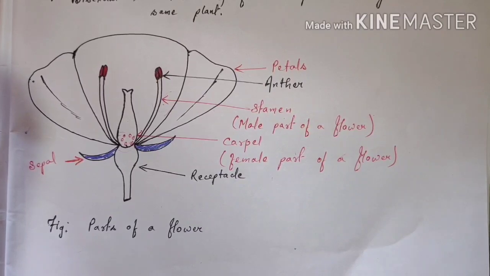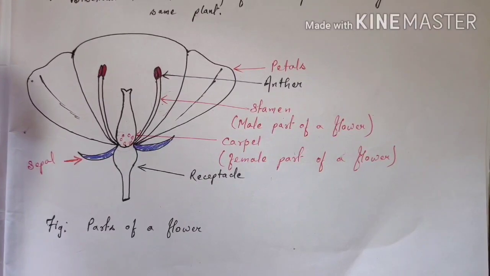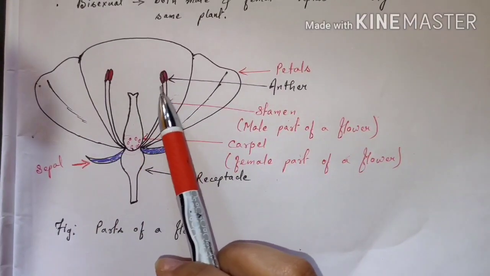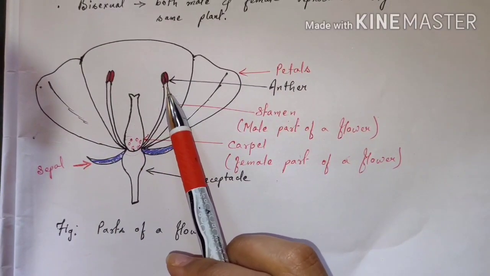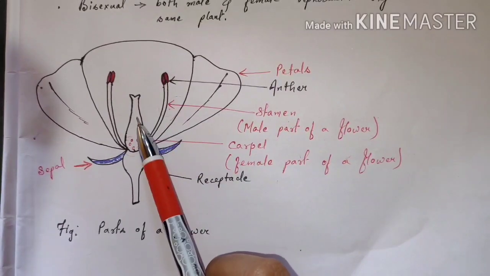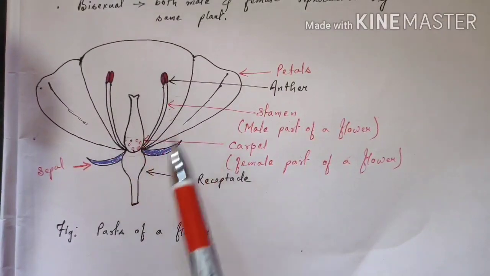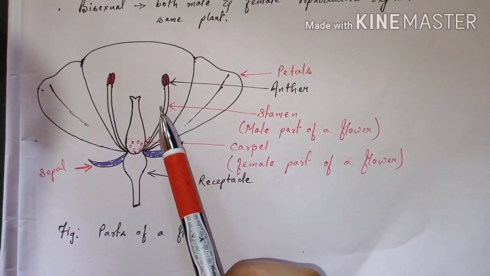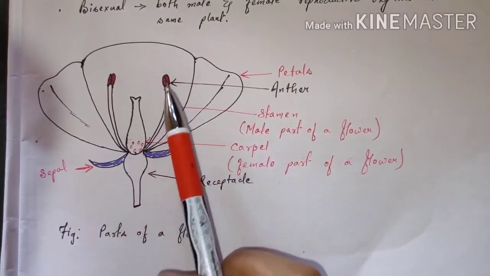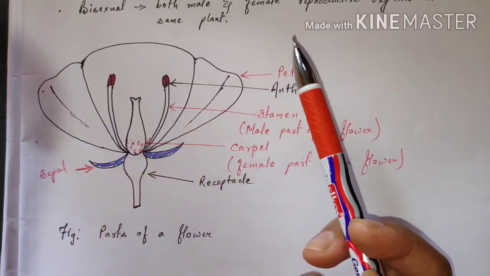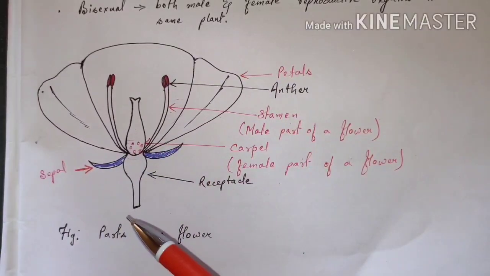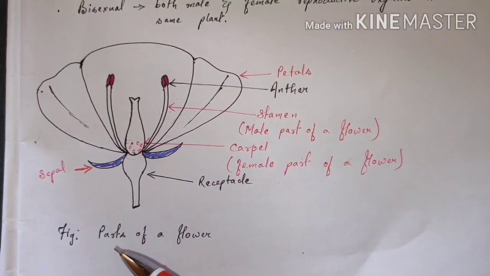And this pollination is of two types, either self-pollination or cross-pollination. When the pollen grains are transferred from the anther of the same flower to the stigma of that flower, then that type of pollination is known as self-pollination. But when the pollen grains of the anther are transferred to the stigma of another flower, then that type of pollination is known as cross-pollination.